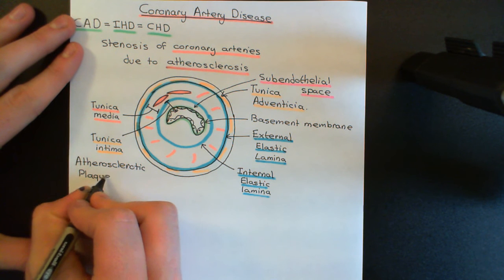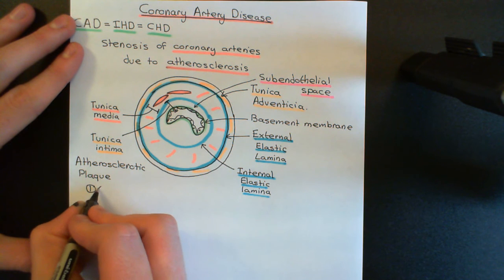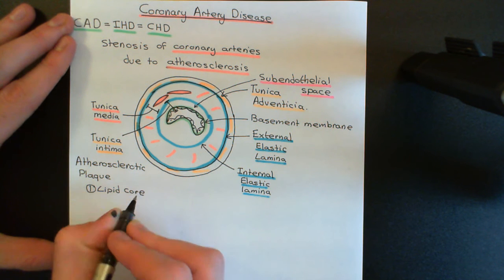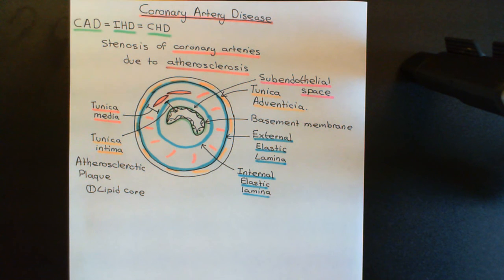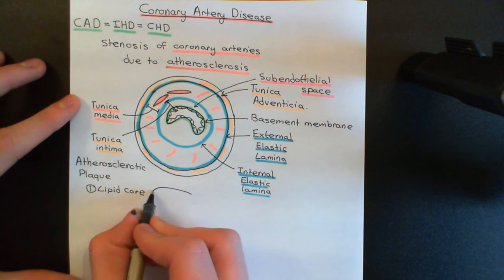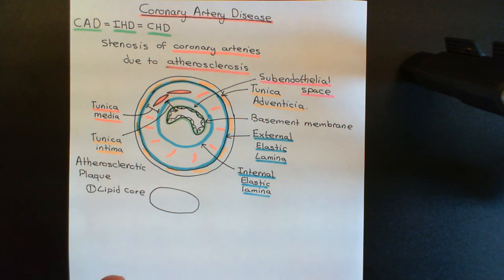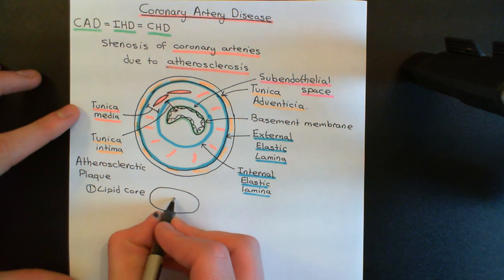one, the lipid core. Okay, so number one is the lipid core, and this is where we're going to have a huge number of foam cells which are made from macrophages and vascular smooth muscle cells that have taken up oxidized LDL particles and have ended up utterly filled up with cholesterol molecules, and they end up so full with cholesterol molecules that they change in their histological appearance, and they change in their behaviour hugely, and they are now known as foam cells. So I'll draw one here.